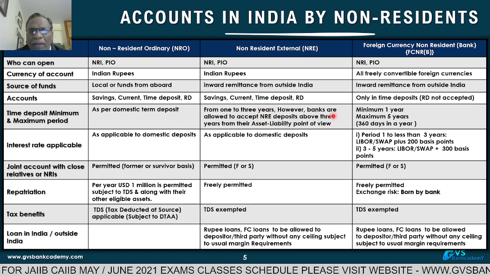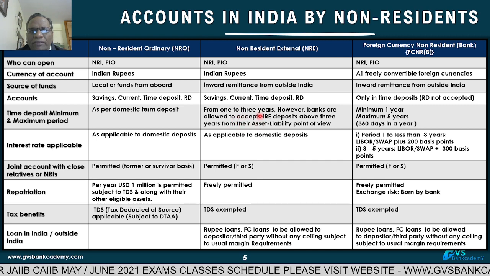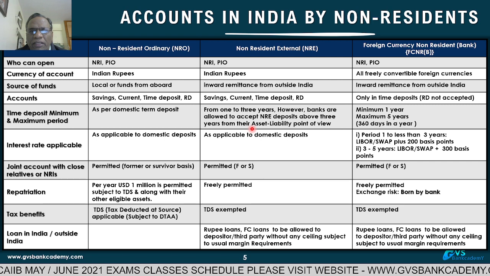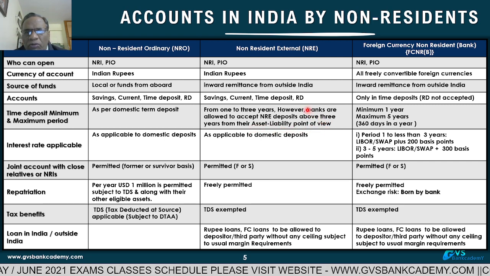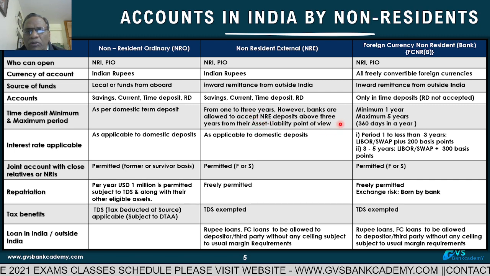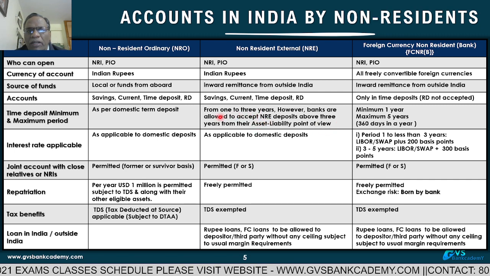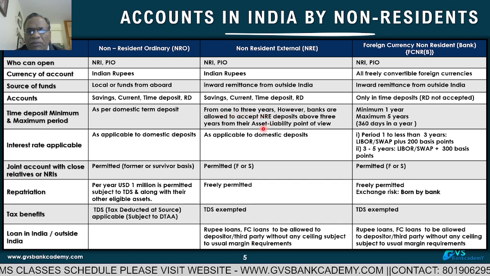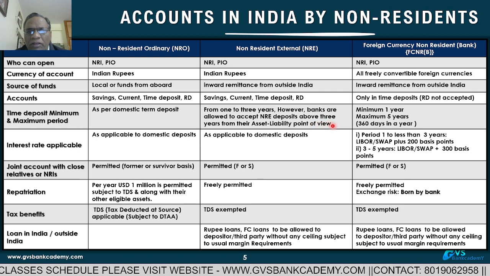Banks are allowed to accept NRE deposits above 3 years, subject to their ALM, asset liability management, point of view. If they want to take funds, they can take above 3 years and up to 10 years. Normally 1 to 3 years are allowed. If their ALM mismatch permits, they can go up to 10 years.